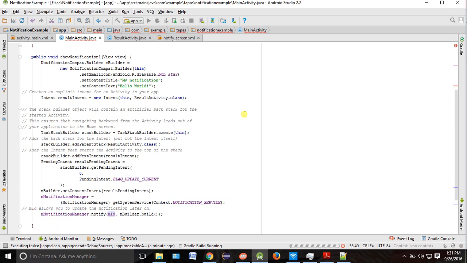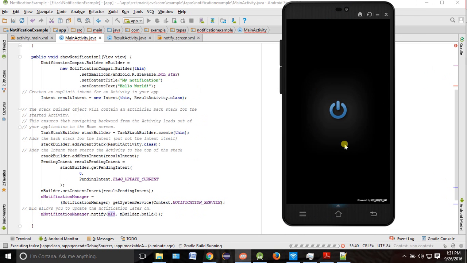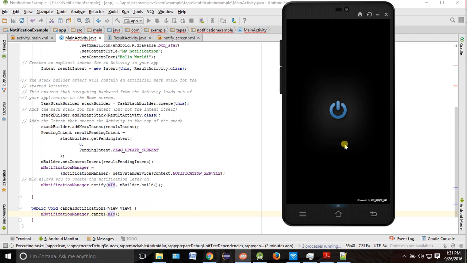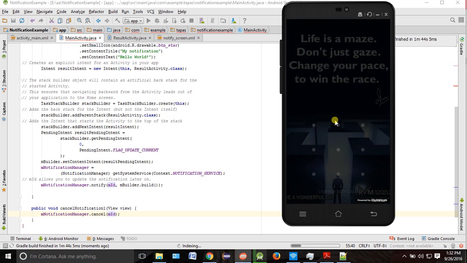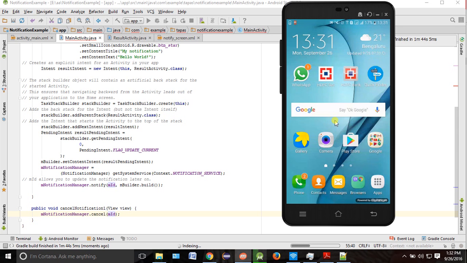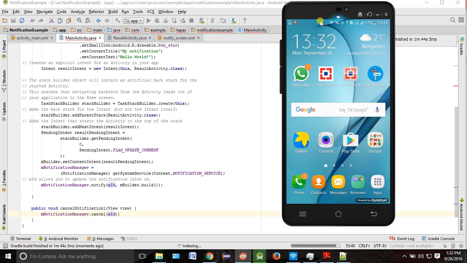Okay, so let it be running. Yeah, indexing means it is going to run. Okay, so are you able to see here? These are two notifications from Sheisha Foods. Okay, 5% discount, something like this. So these are nothing but notifications. So the implementation which we have done should give us the same sort of notification.